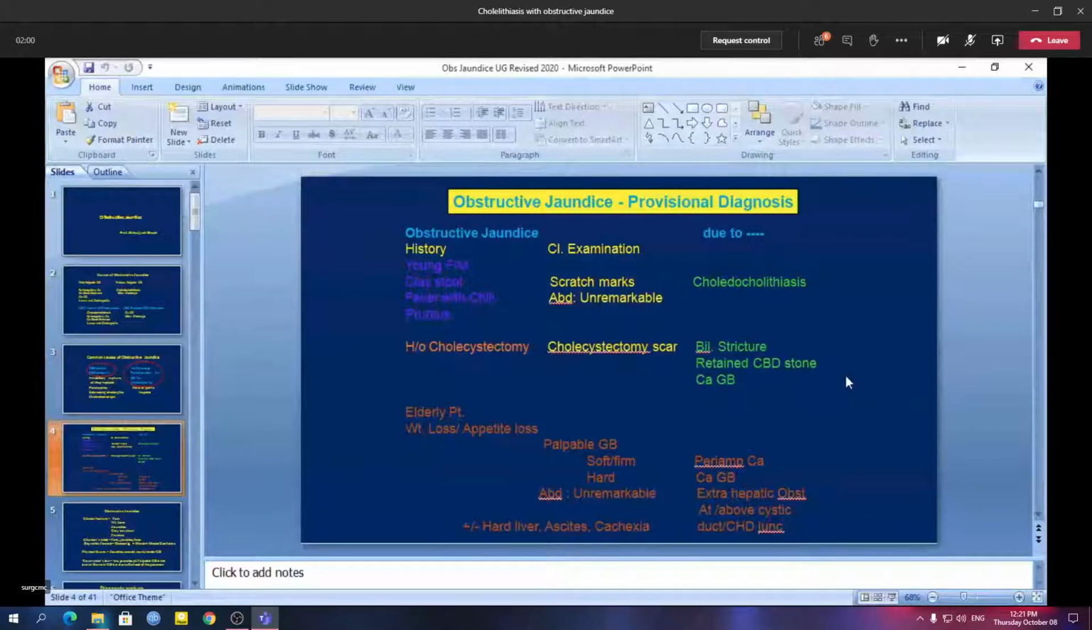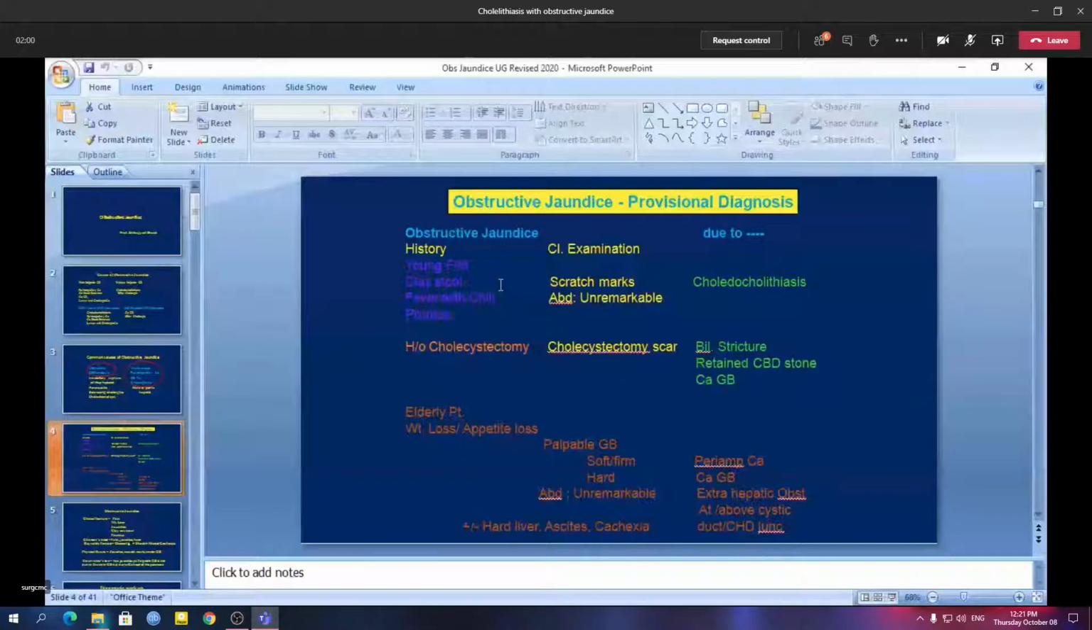So you'll always have to say it's a case of obstructive jaundice due to something. If you want to say it's a benign cause, cholecystolithiasis, or if you want to say it's a malignant cause, you'll have to say it's a case of obstructive jaundice due to periampullary carcinoma. It goes like this. So from this slide, these are things you'll have to keep in mind to make the diagnosis, right?